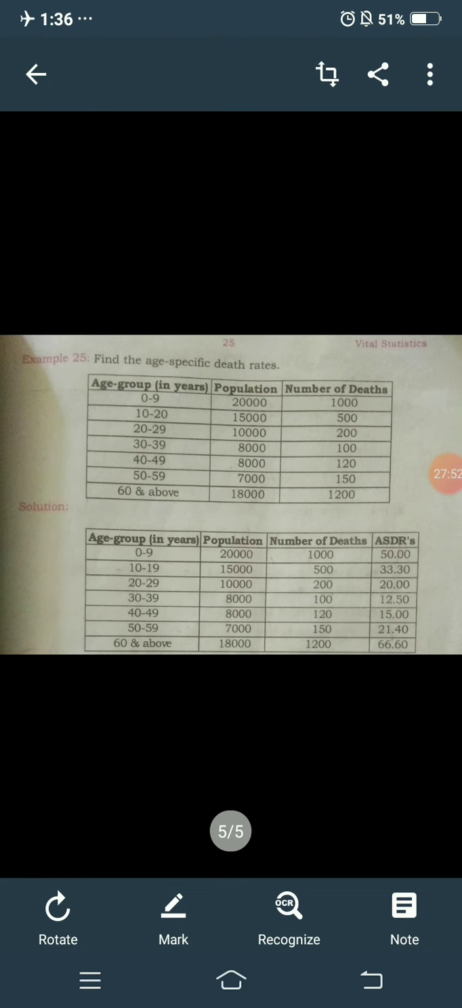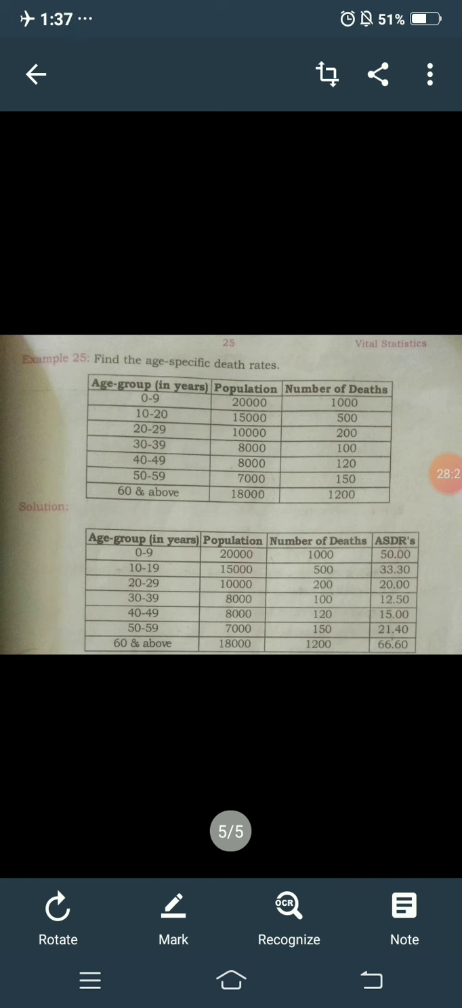Find the age specific death rates. Here concentrate, they have not mentioned a specific age. You need to find the ASDR for all age groups: 0 to 9, how much, 10 to 20, how much, and similarly you need to calculate up to 60 and above. Apply the same formula. They have already given the population and number of deaths.